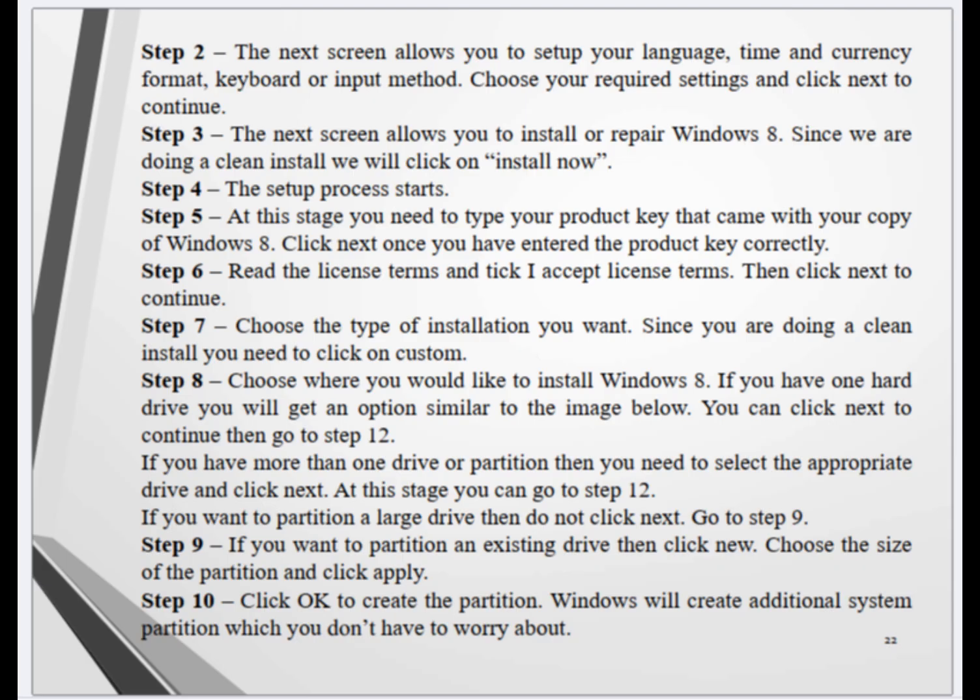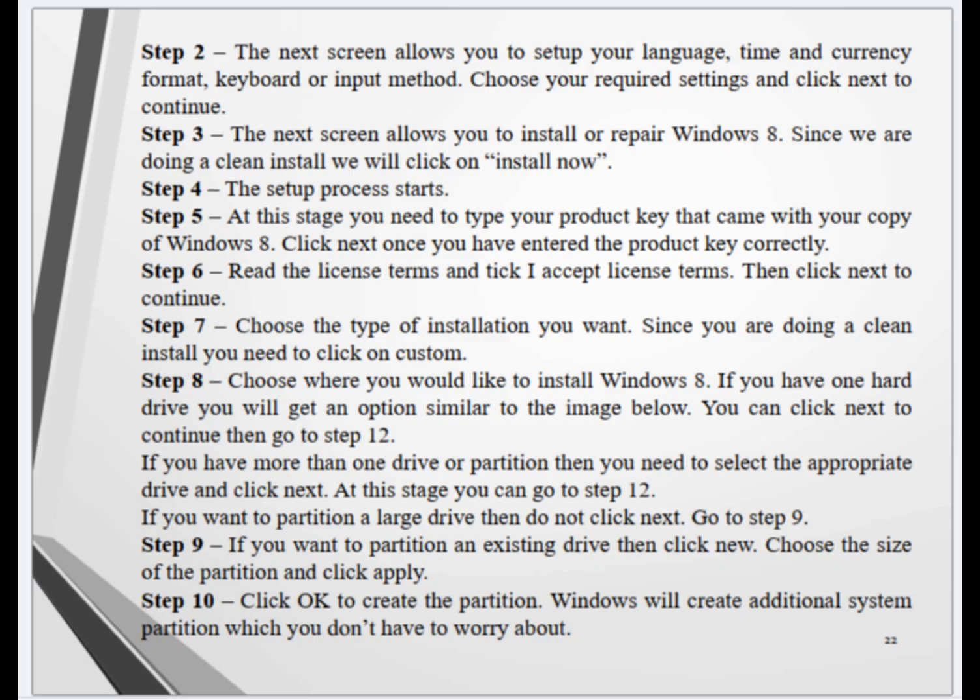Step 6. Read the license terms and tick I accept the license terms. Then click next to continue. Step 7. This shows the type of installation you want. Since we're doing a fresh install, you need to click on custom. Step 8. This shows where you would like to install Windows 8. If you have one hard drive, you will see options similar to the image below. You can click next to continue.